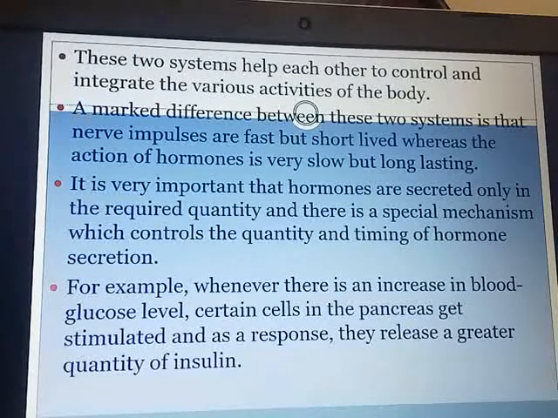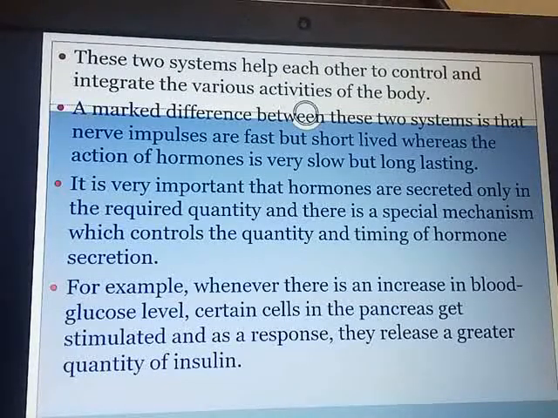We had seen an example of a diabetic patient. Whenever there is an increase in the blood sugar level or blood glucose level, certain cells in the pancreas get stimulated, and as a response they release a greater quantity of insulin. And if that insulin is not secreted in proper proportion, then you have to inject or take it in artificially to bring the increased blood glucose or blood sugar into control.